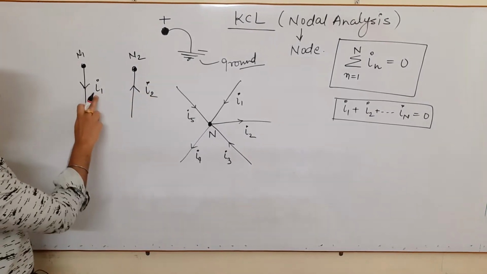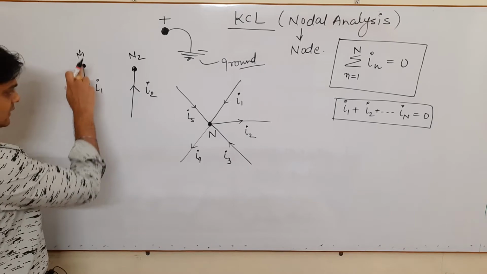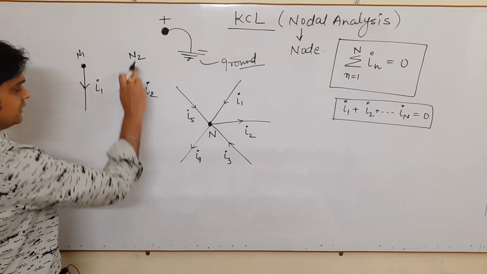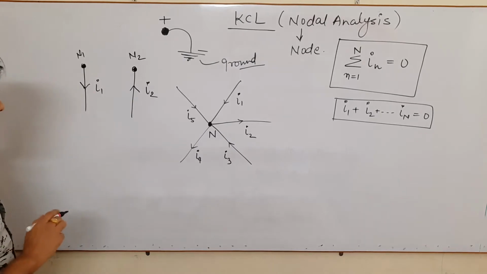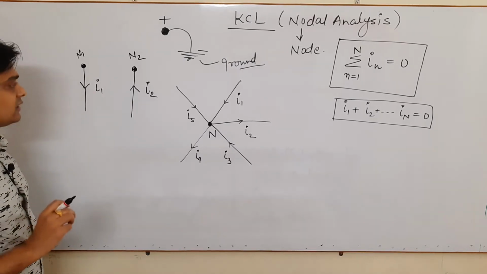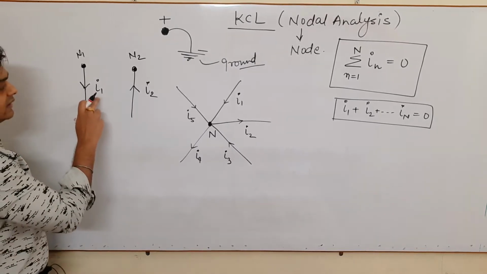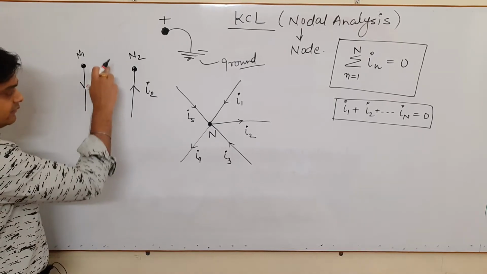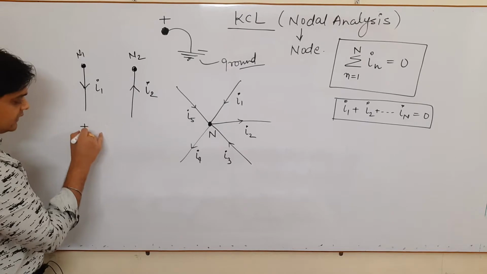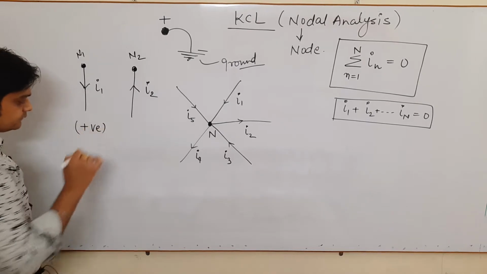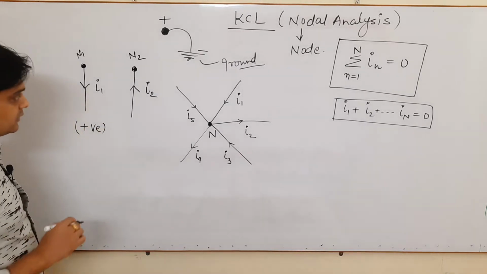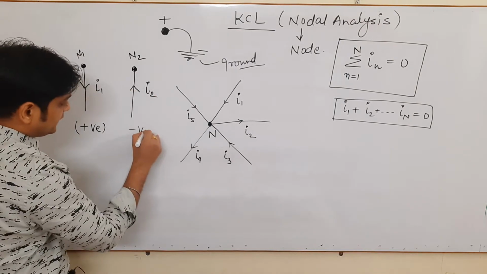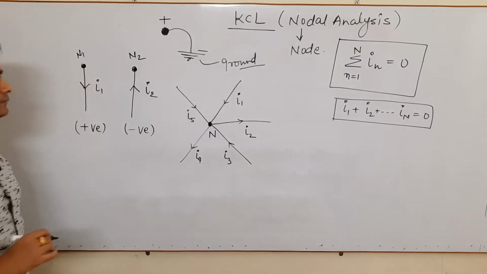Say this is a current I1 which is leaving the node, and say this is current I2 which is entering the node. As per our general sign convention, the current which is coming out from the node, we take it as positive. Similarly, the current which is going towards the node, we take it as negative.